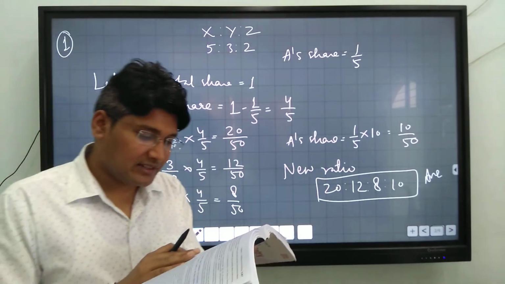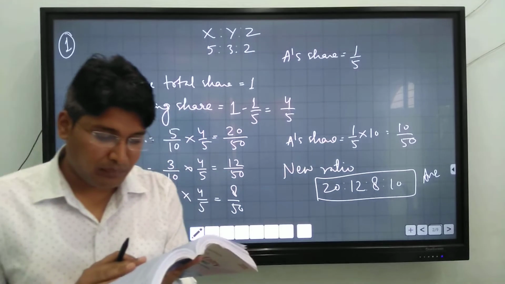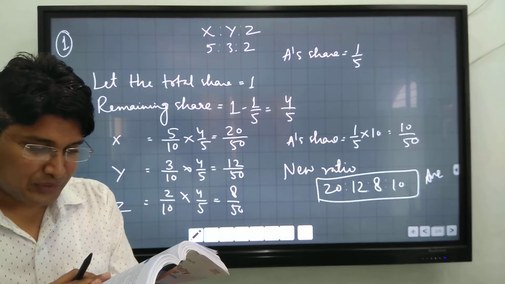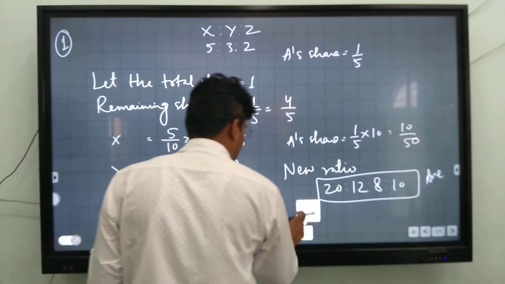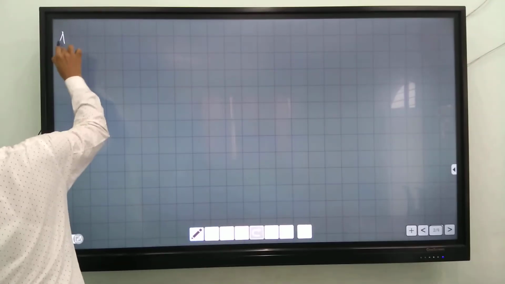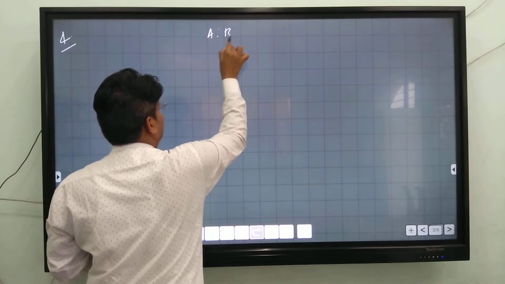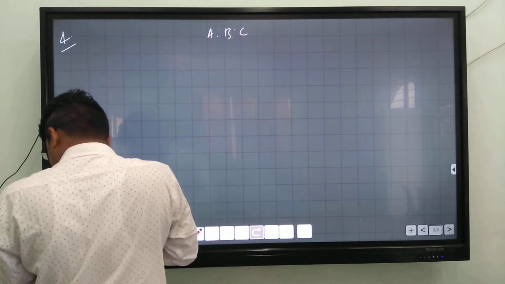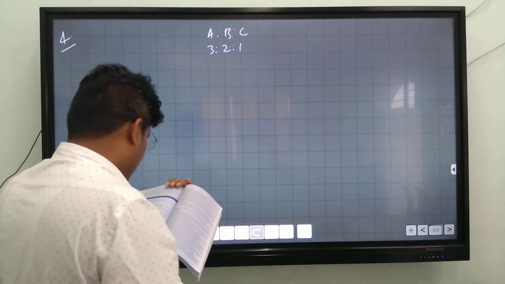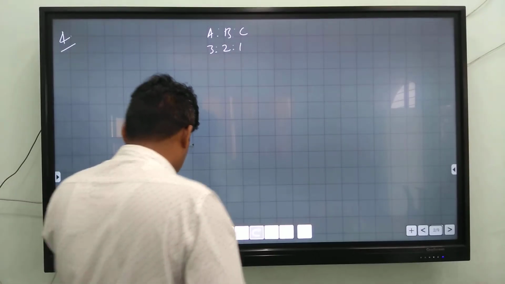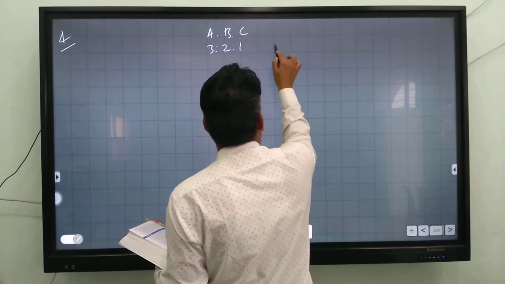They admitted D as a new partner for 1/8 share in the profits, which he acquired 1/16 from B and 1/16 from C. Calculate the new profit sharing ratio of A, B, C and D.